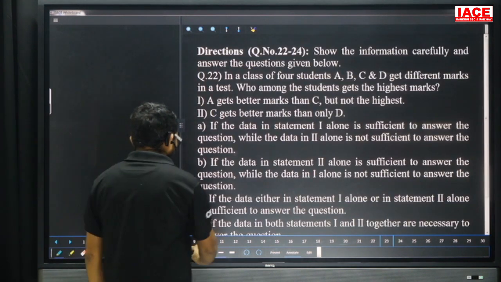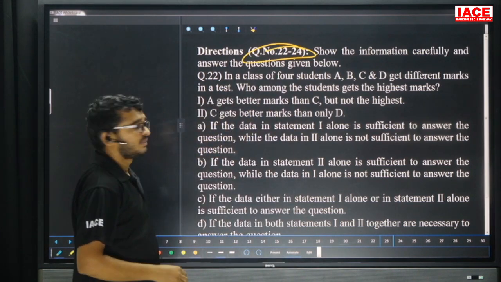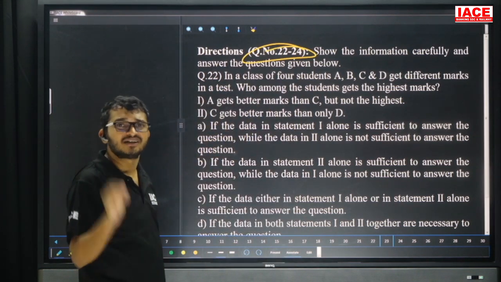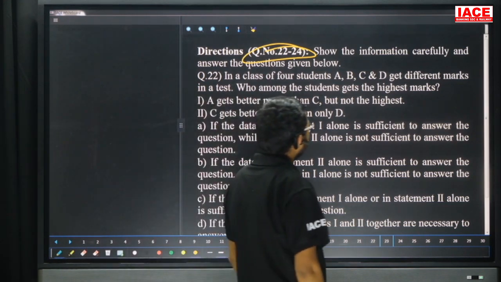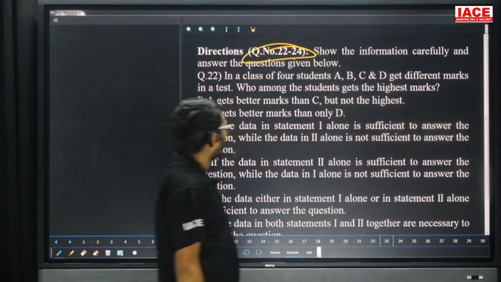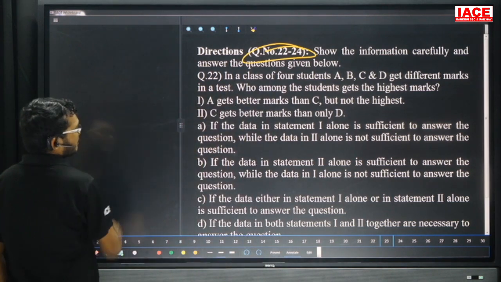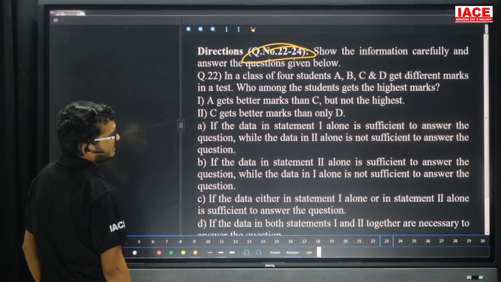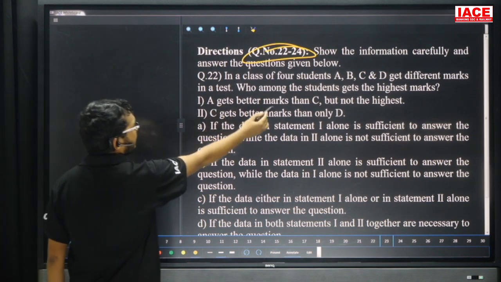Question number 22 to 24. Here the questions are from data sufficiency. Data sufficiency means whether we are able to solve or not. No need to get the answer, just check once. Question number 22. In a class of 4 students, A, B, C, D get different marks in a test. Who among the students gets the highest marks? Leave it. Now take your first one. A gets better marks than C, but not the highest. So friends, again, A gets better marks than C, but not the highest.